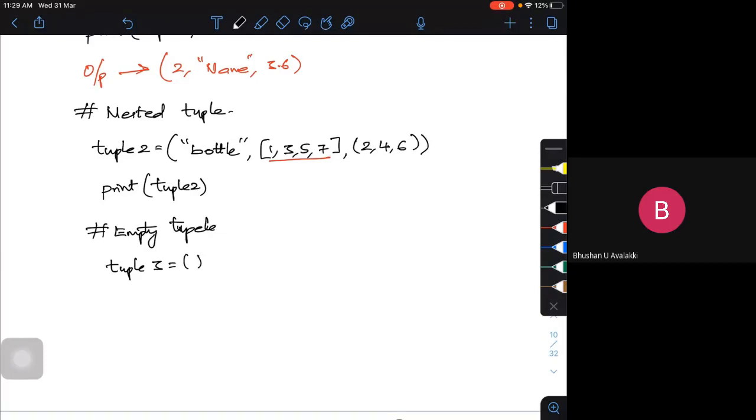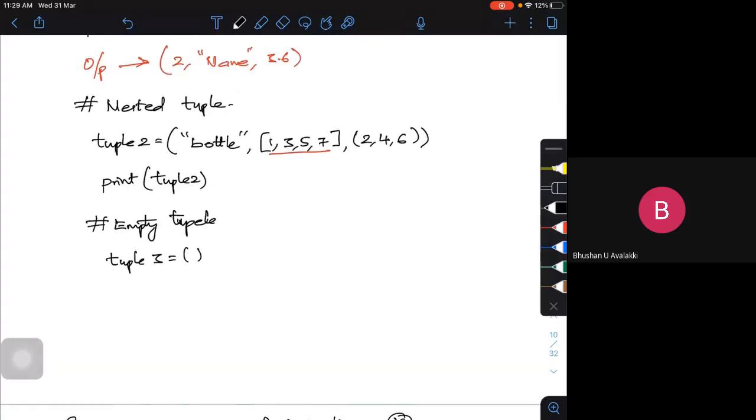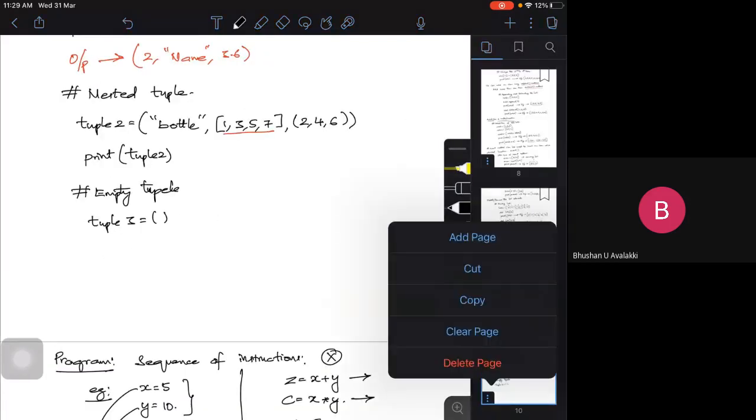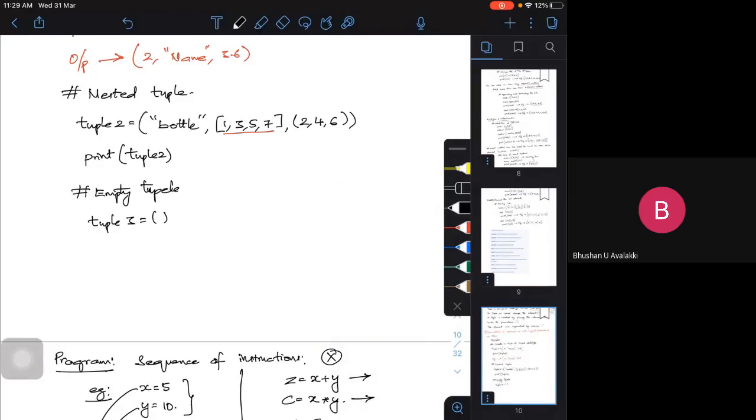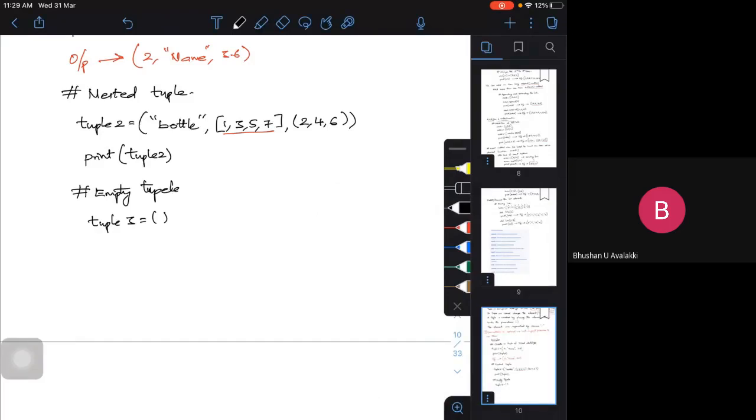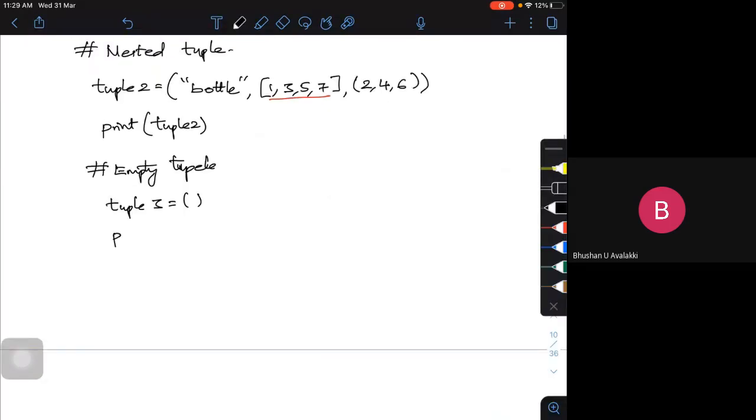If I do this and try to print it, I'm going to get a simple empty thing. So I try to print tuple 3. What will be my output? My output will be simply a bracket. So this is how you can create an empty tuple.